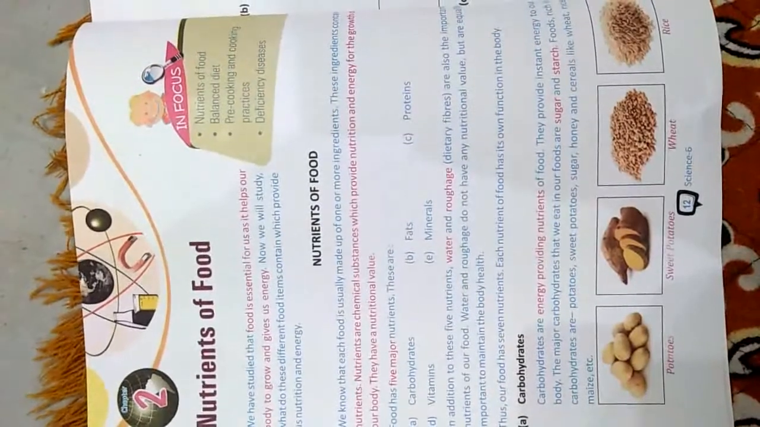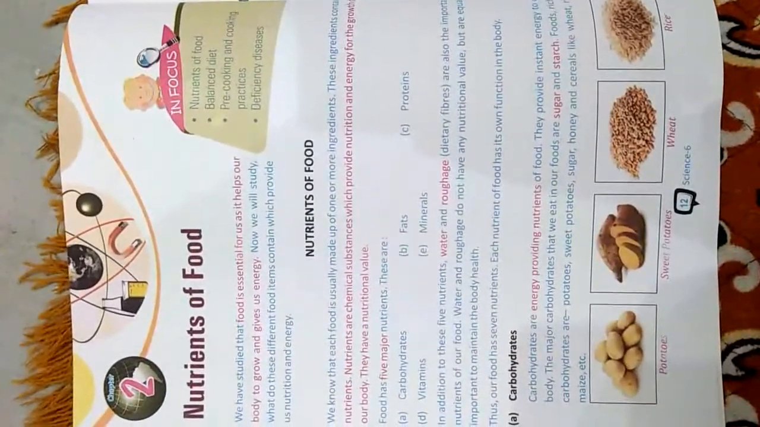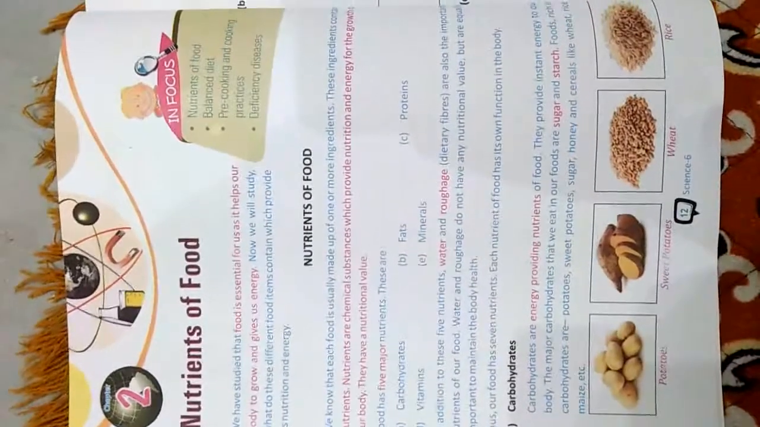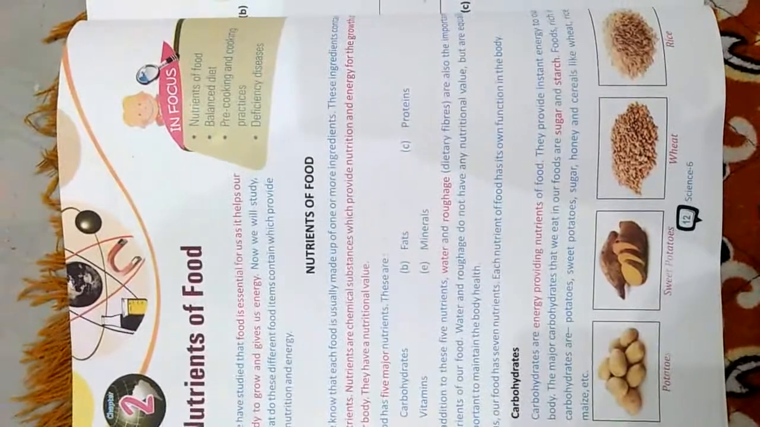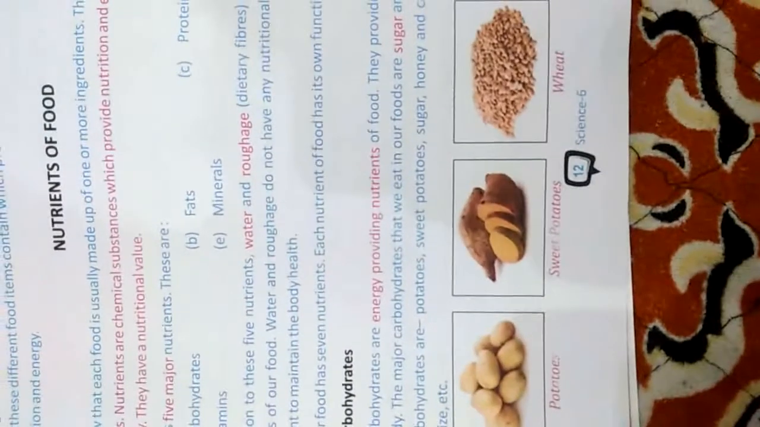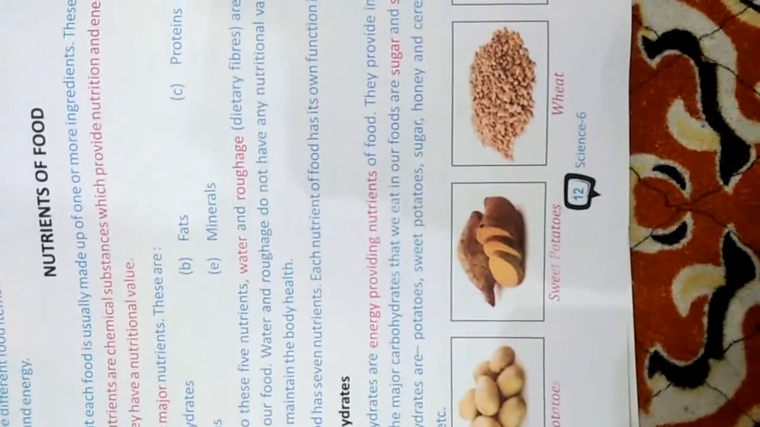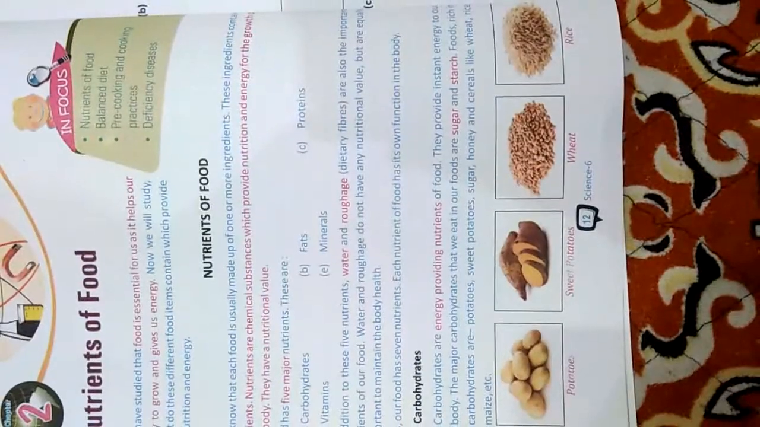So first of all, carbohydrates. Carbohydrates are energy providing nutrients of our body and are used in our body on a large scale. They provide instant energy to our body which helps us to do instant tasks. The major carbohydrates that we eat in our food are sugar and starch respectively.